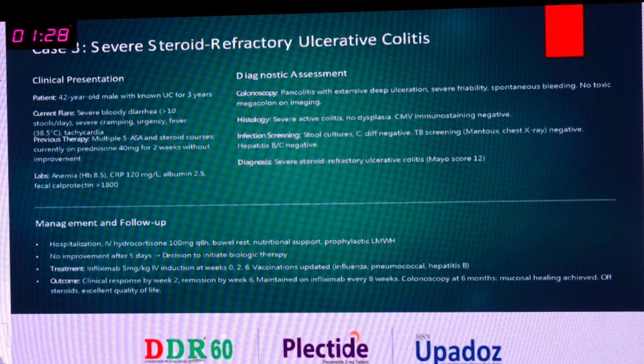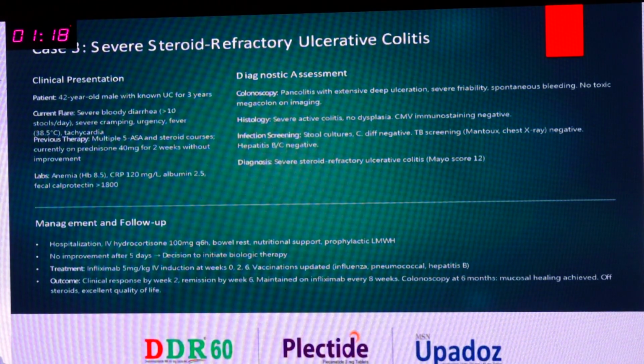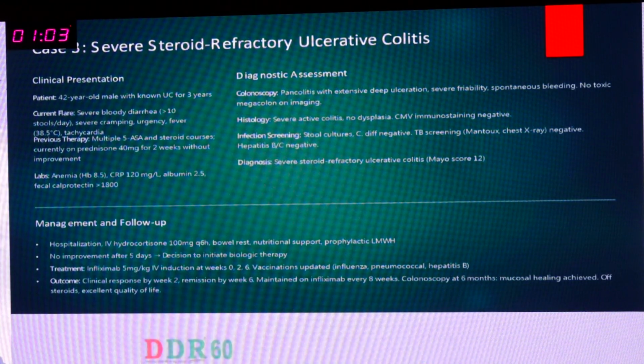In the background of severe steroid-refractory UC, very commonly we come across this condition. Once you label it steroid refractory, after more than 8 weeks of steroids, the patient doesn't seem to have any response. At that point, what are you going to do? You can either try infliximab or go with IV cyclosporine at a dose of 2 milligrams per kg infusion, followed by oral cyclosporine at 4 to 5 milligrams per kg per day, or infliximab at loading dosage. All these things you can consider.